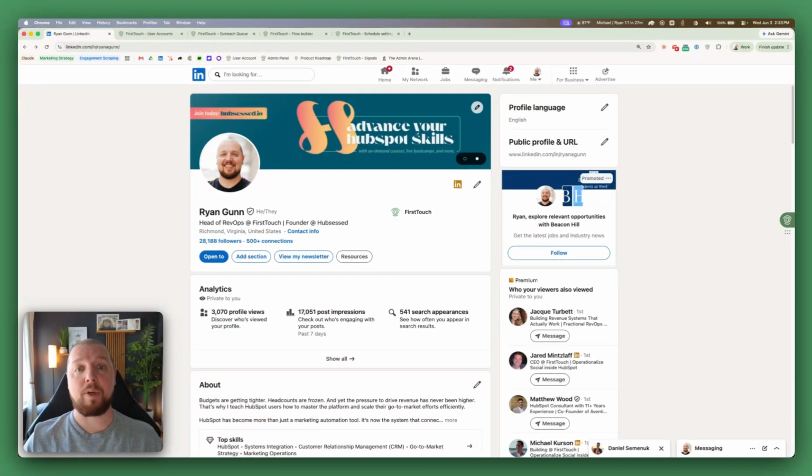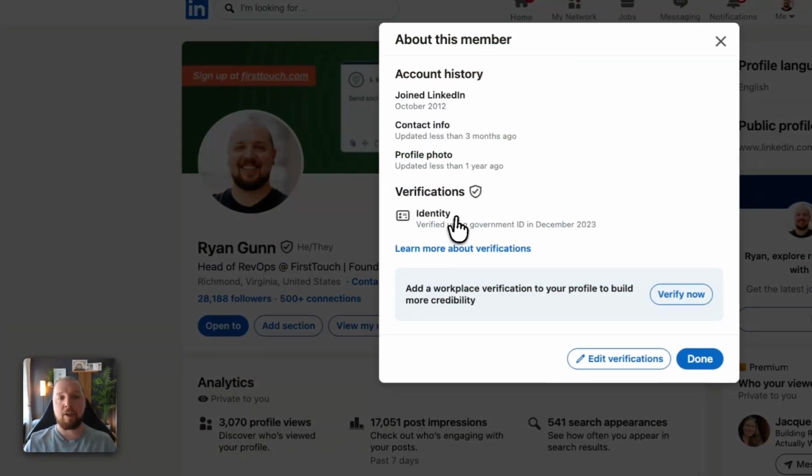LinkedIn is different from any other channel that you're marketing or selling through. For one, your profile is tied to your real name. You can even verify your identity. LinkedIn is also what we like to call a gated channel. That means you can only message people that you are already connected with.